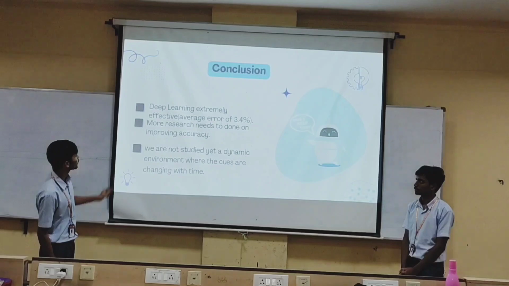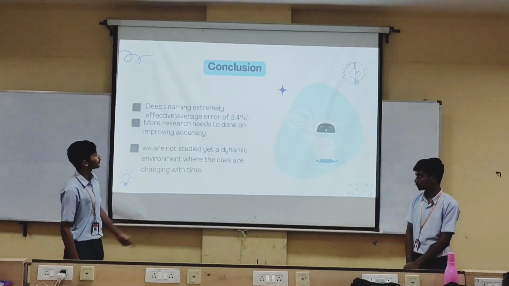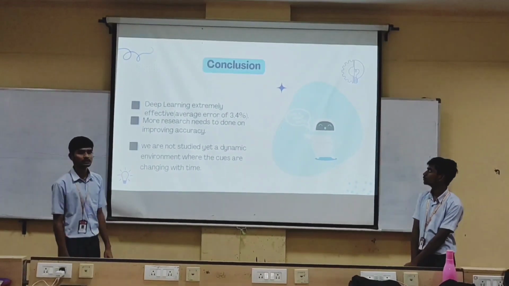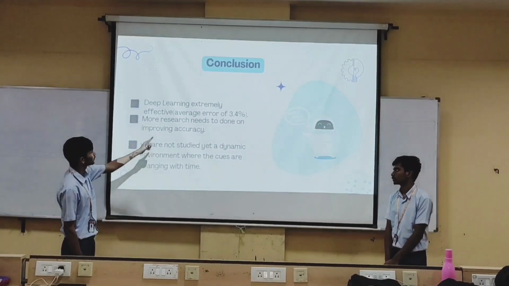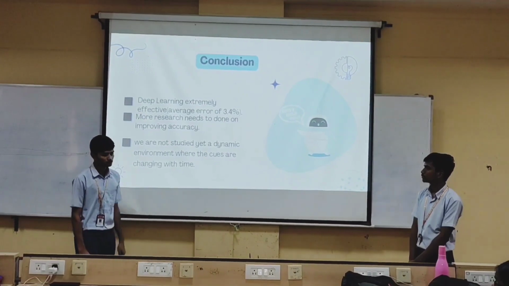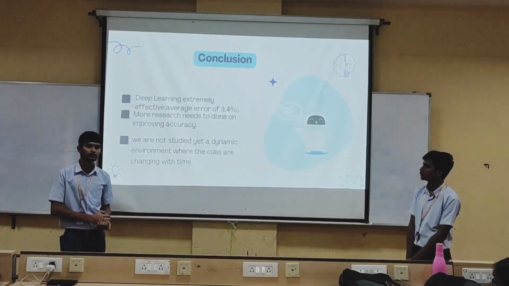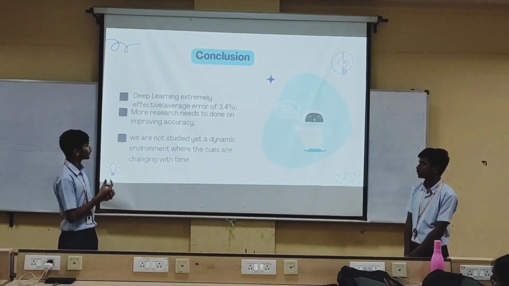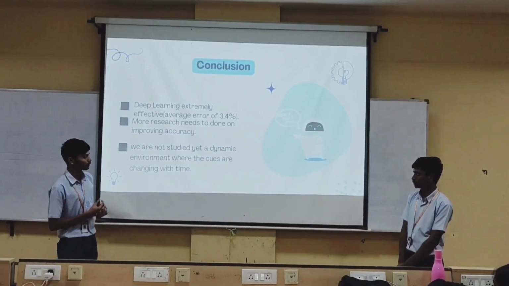Conclusion. Here, deep learning is one of the best algorithms to solve this. It has an average error of 3.4%. Yes, 3.4% is still a big error.